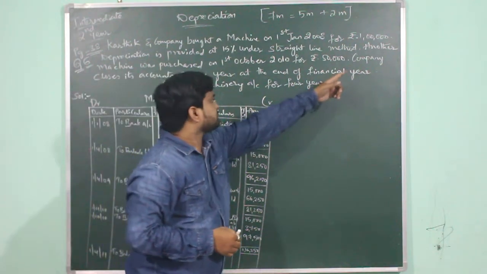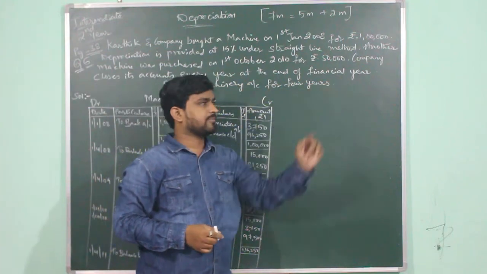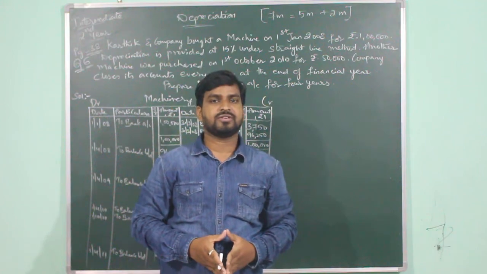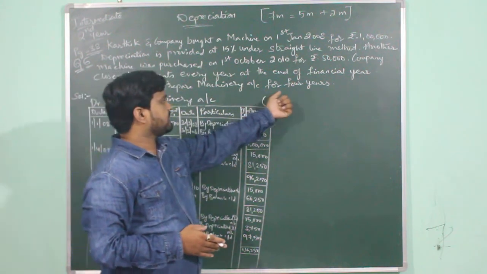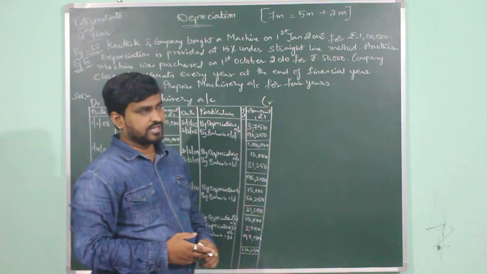The company closes its accounts every year at the end of the financial year. The company maintains its accounts on the basis of the financial year. Prepare machinery account for the first 4 years. You are required to prepare the machinery account for 4 years. So let us solve the problem.